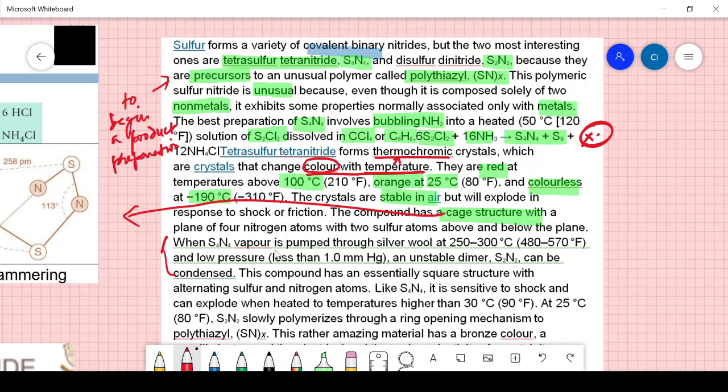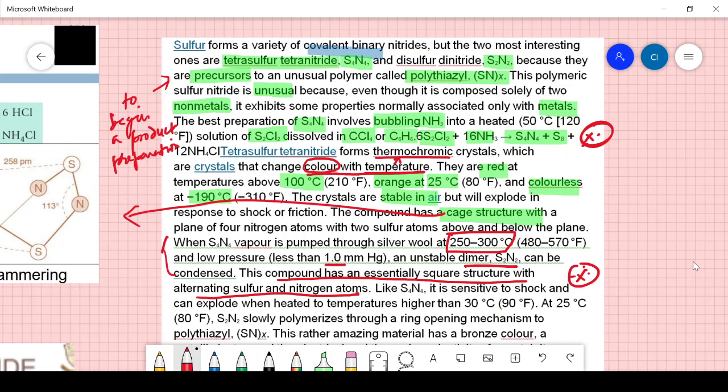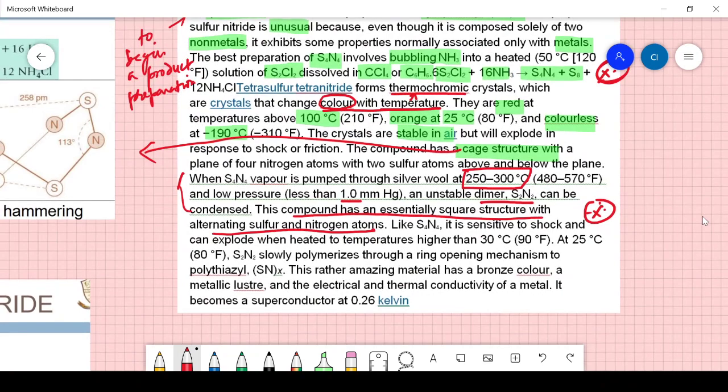When S4N4 vapor is pumped through silver wool at 250 to 300 degrees C and low pressure of about 1 millimeter of mercury, a stable dimer, S2N2, can condense. This compound has an essentially square structure with alternating sulfur and nitrogen atoms. This is S4N4 and this is S2N2. Like S4N4, it is sensitive to shock and can explode when heated above 30 degrees C. So note this temperature, and take care of friction.